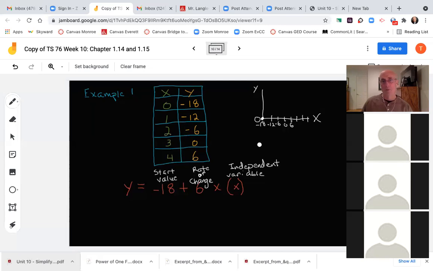So you'll notice, in this case, what am I doing each time? It starts at negative 18, and it's actually getting bigger each time. You know that negative 18 is a lot less than 6, right? I'm adding 6 each time. Negative 18 plus 6 is negative 12. Negative 12 plus 6 gives me negative 6. Negative 6 plus 6 is 0. 0 plus 6 is 6. So my rate of change is 6 every time, okay?